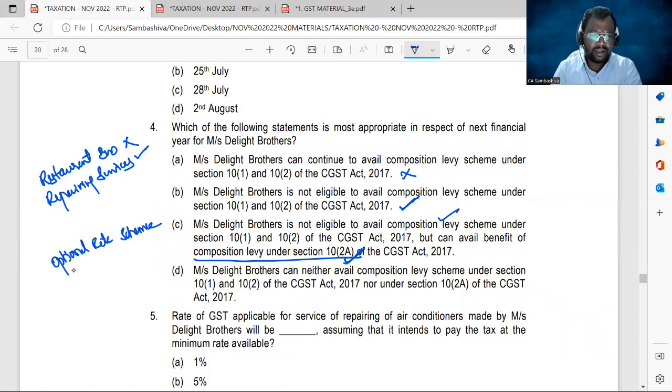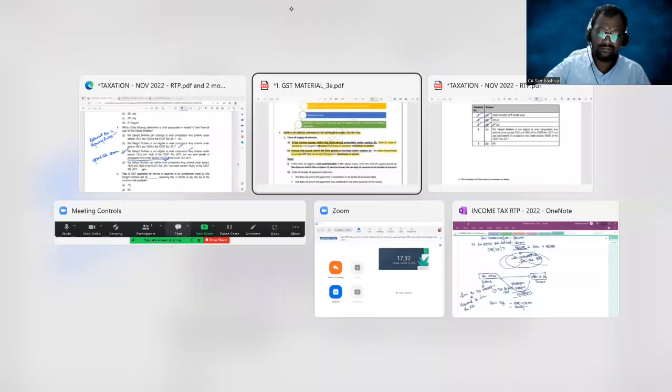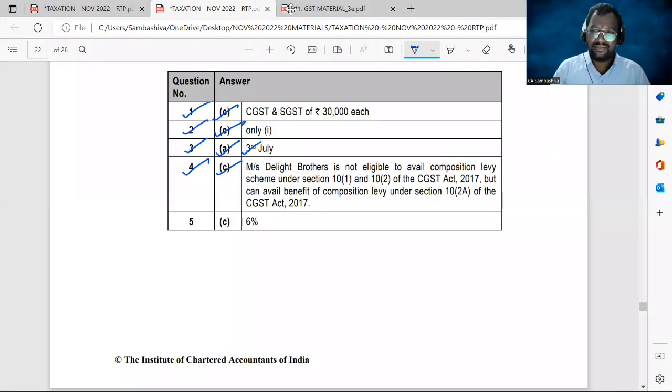And look at option D also. Messrs. Delight Brothers can neither avail composition scheme nor avail optional rate scheme. This is wrong. B and C are appropriate, but the most appropriate is C. So answer C. Okay, everyone. Next.